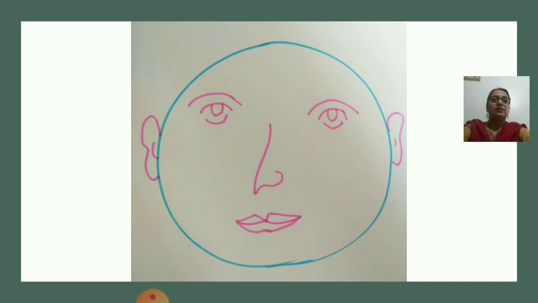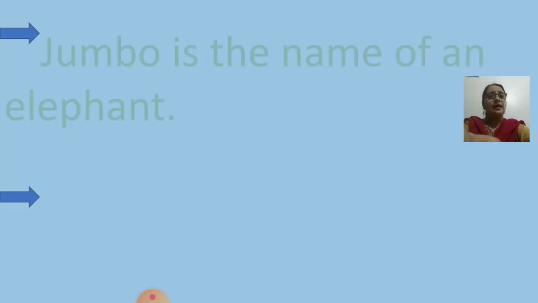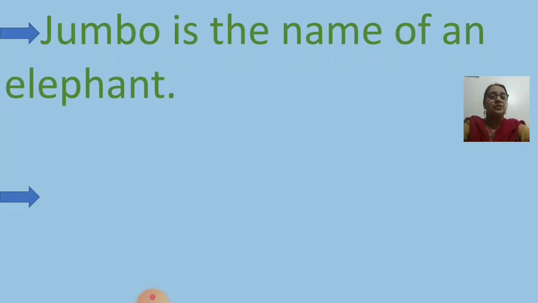The same thing is applicable to groups of words. Now I have given you the example of Jumbo is name elephant, the and of. This is a group of words but it is not giving proper sense.